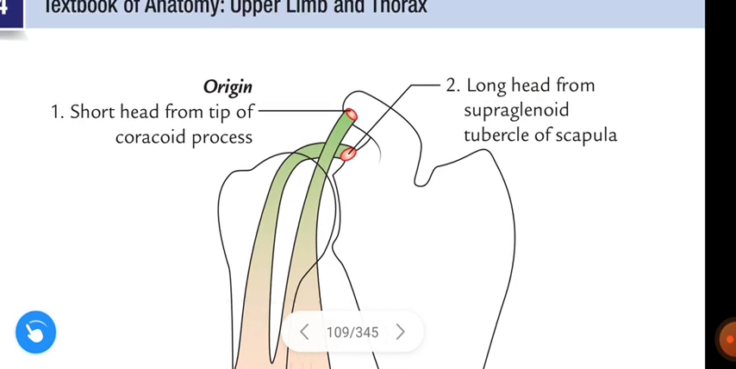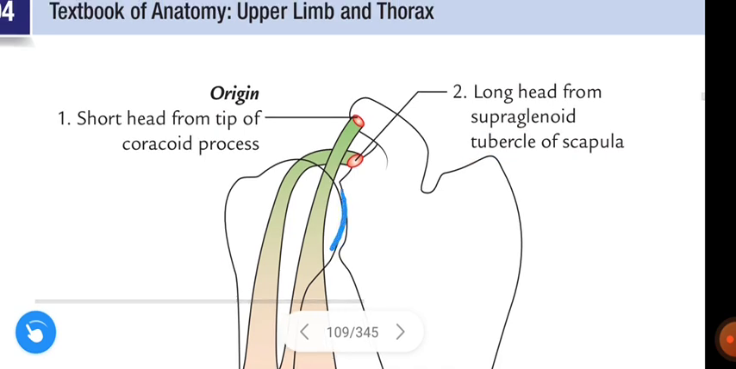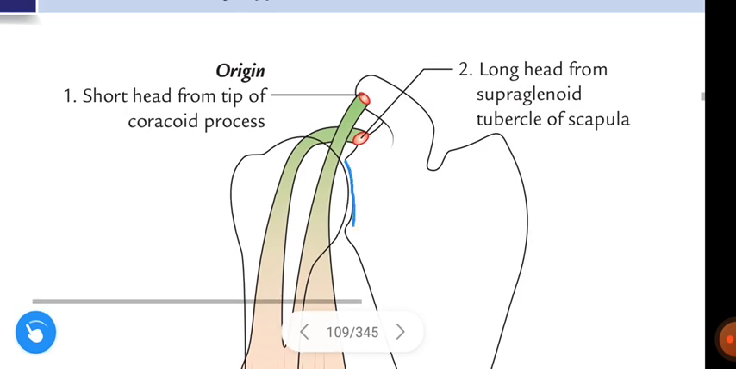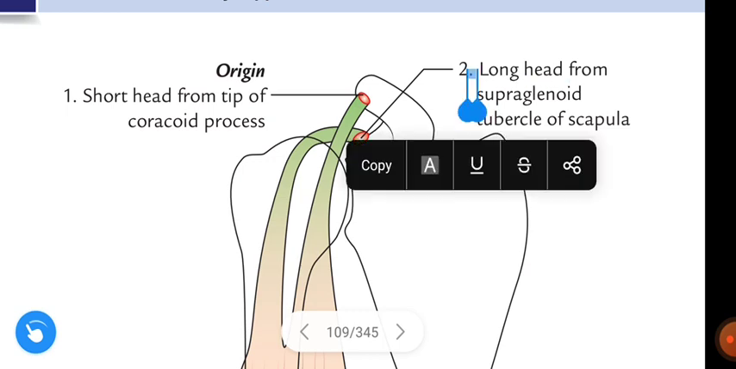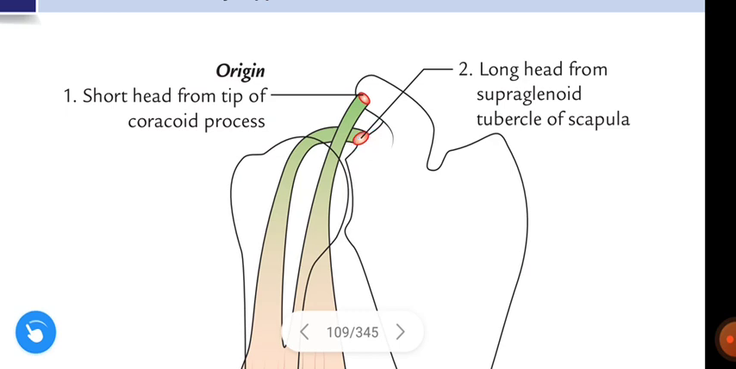The long head arises from the supraglenoid tubercle. See here, this is the glenoid cavity, where the head of the humerus articulates. This is the glenoid cavity and this is the supraglenoid tubercle. Here are the glenoid cavity, supraglenoid tubercle and infraglenoid tubercle, and the long head arises from the supraglenoid tubercle of the scapula.